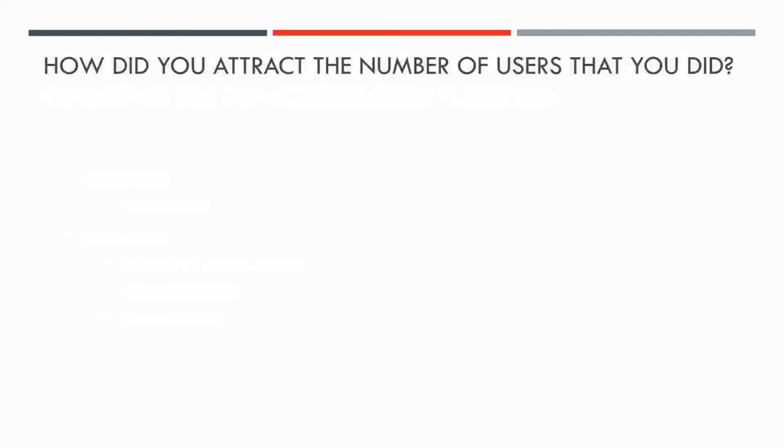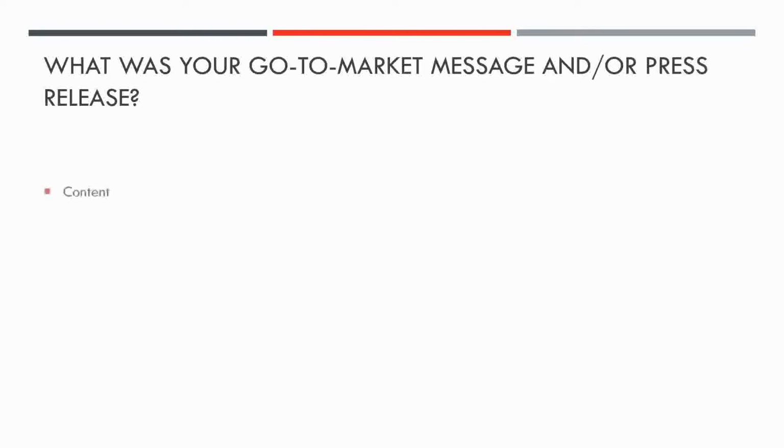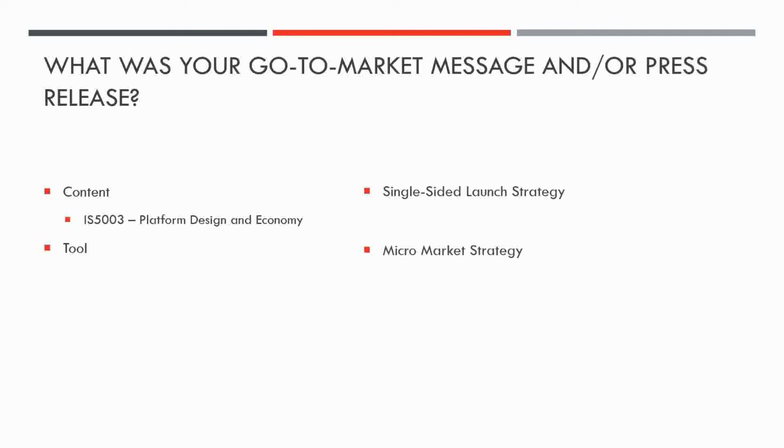As such, to attract users, we have promoted our path to our participant pool, which are mainly classmates who are preparing for their revision, as well as colleagues who are interested in the subject, by telling them they can learn via a brand new methodology as shown by our value unit analysis. Our message is twofold regarding both the content of learning as well as the tool. For our go-to-market launch, we are utilizing a single-sided launch strategy where we focus on benefiting a single set of users, namely those who want to learn more about digital platforms. We also have a ready supply of participants in the form of IS 5003 course students, as they will be interested to learn about digital platforms and are already on achievements. Hence, we are also engaging in a micro-market strategy where we target a market that comprises of members who are already engaging in the interactions.